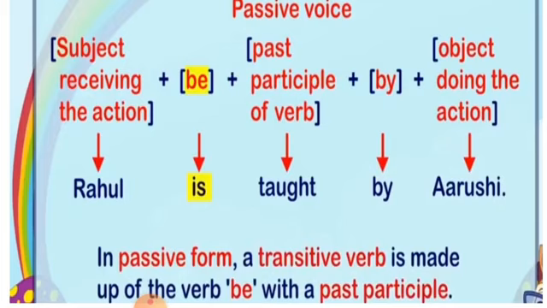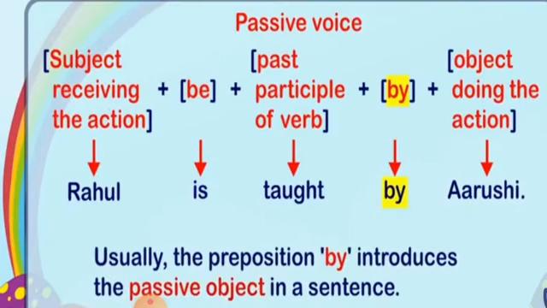We use the be verb and the past participle of the verb, taught. In passive form, a transitive verb is made up of the verb be with the past participle. We have used by, which introduces the passive object in a sentence. So Rahul, the subject receiving the action, is taught, the past participle of the verb, by Arushi. Arushi is the object doing the action.